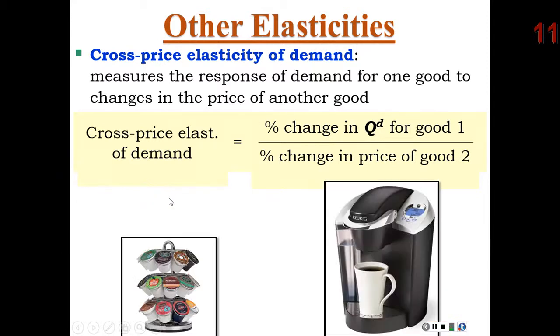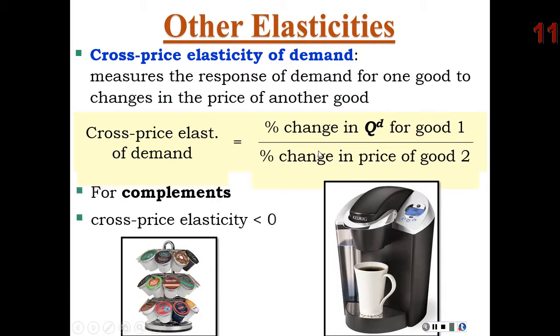As opposed to, say, Keurigs and K-Cups. If the price of Keurig machines goes up, we would anticipate that people would actually buy fewer K-Cups, right? Because, again, that would indicate that people are buying these two goods in tandem. It would make this cross price negative, and that would indicate that these two goods are probably complements.